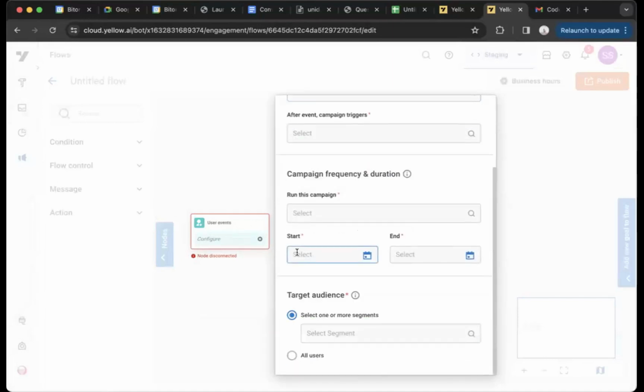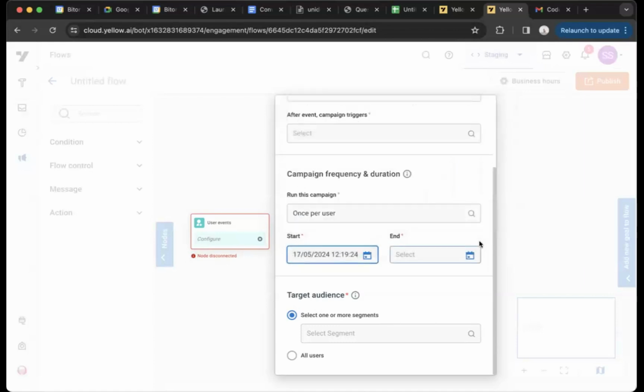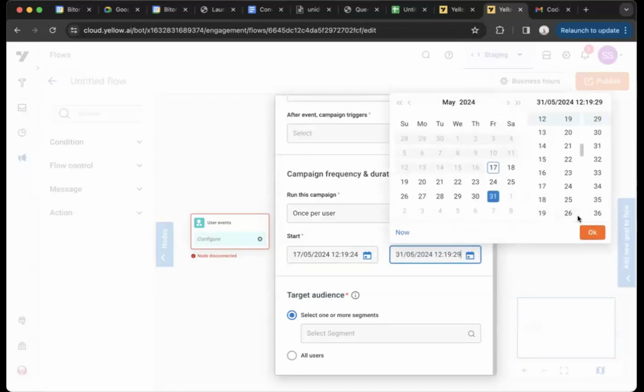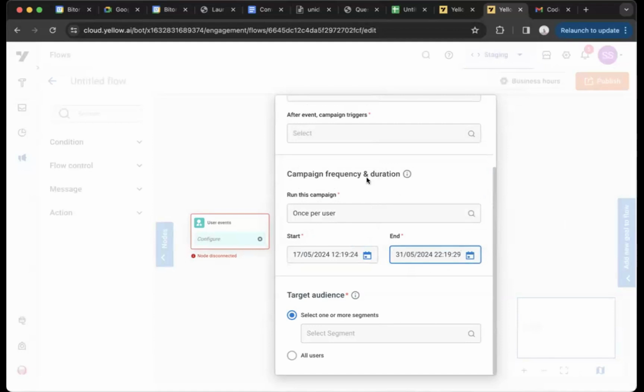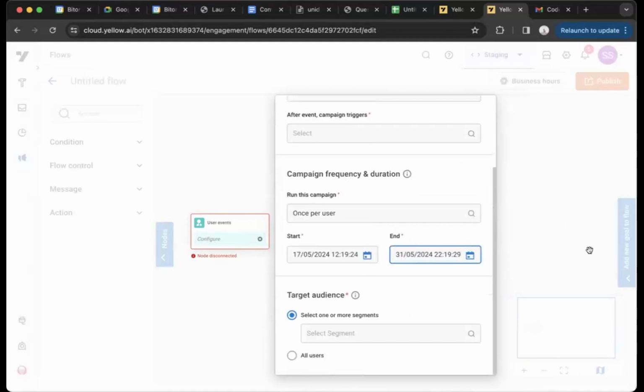If you continue with the airplane example, maybe you want to run a promotional campaign for whoever books a flight in the month of May. What you can do is run this campaign once per user or every time this event happens, and select the time, let's say from 17th May until 31st May. Pretty self-explanatory. If we receive this event, let's say ticket booked, only between this duration will the user enter the flow.